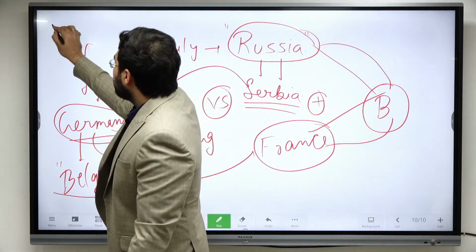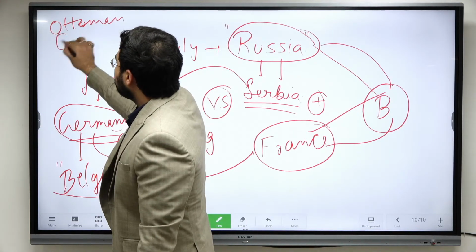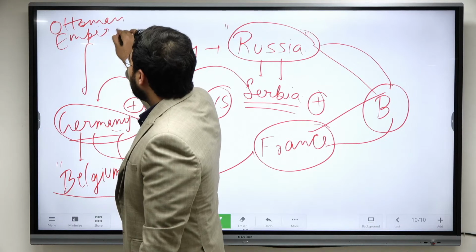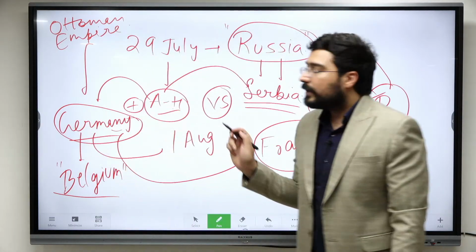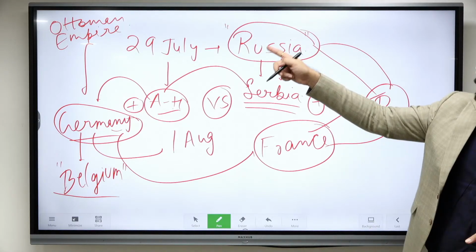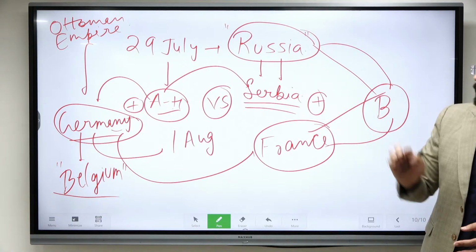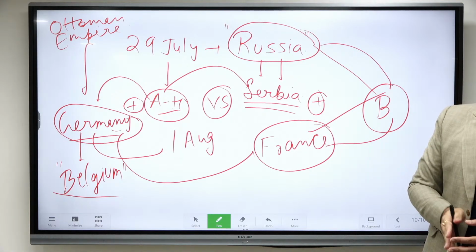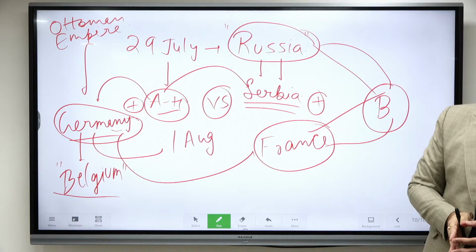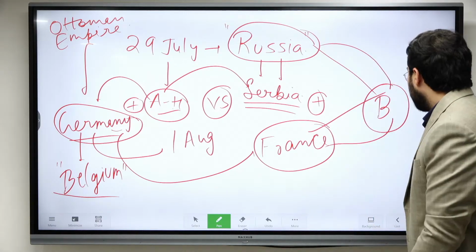Later on they also got help from the Ottoman Empire. Since Austria-Hungary was against the Eastern powers like Serbia, and those had fought the Balkan Wars with the Ottoman Empire, the Ottoman Empire thought of supporting Germany as well as Austria-Hungary, who are also known as the Central Powers. So because of these factors, we see the rise of the First World War.